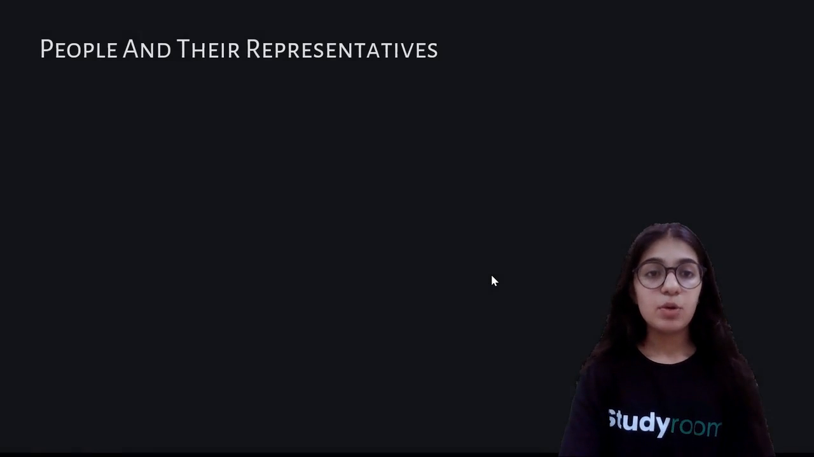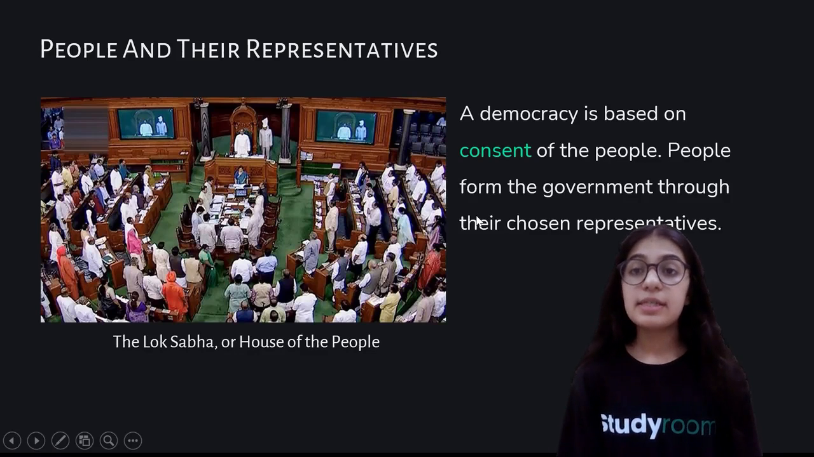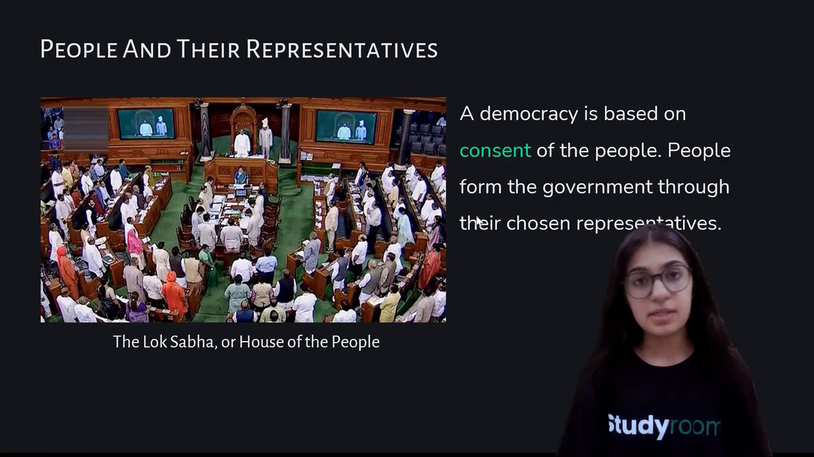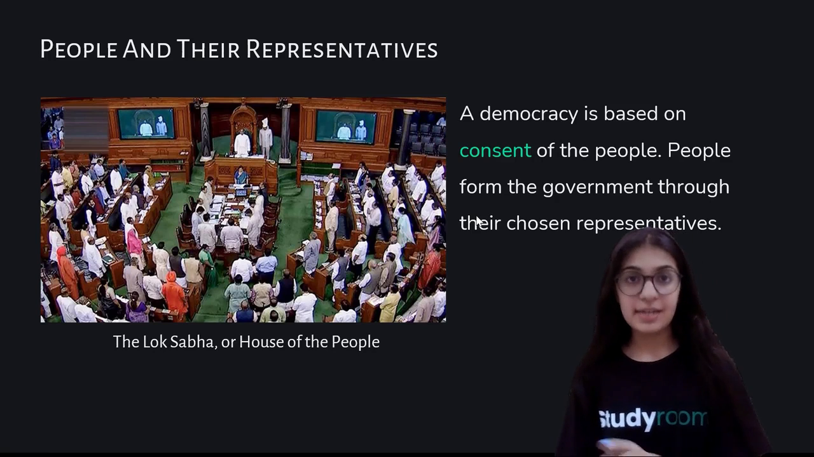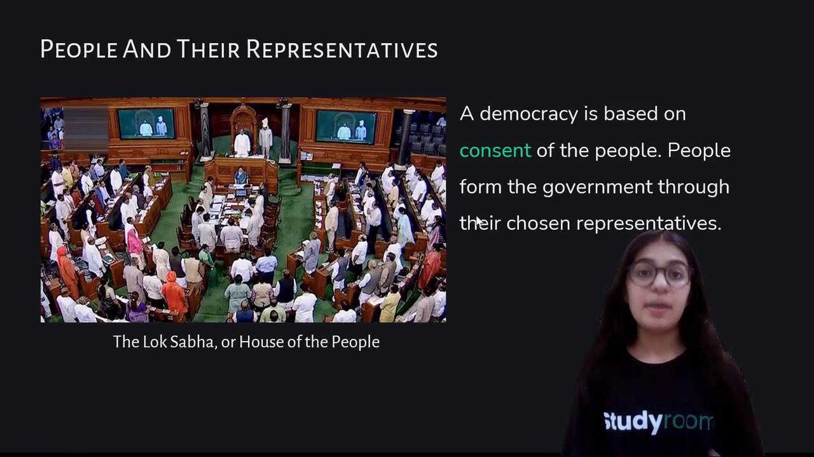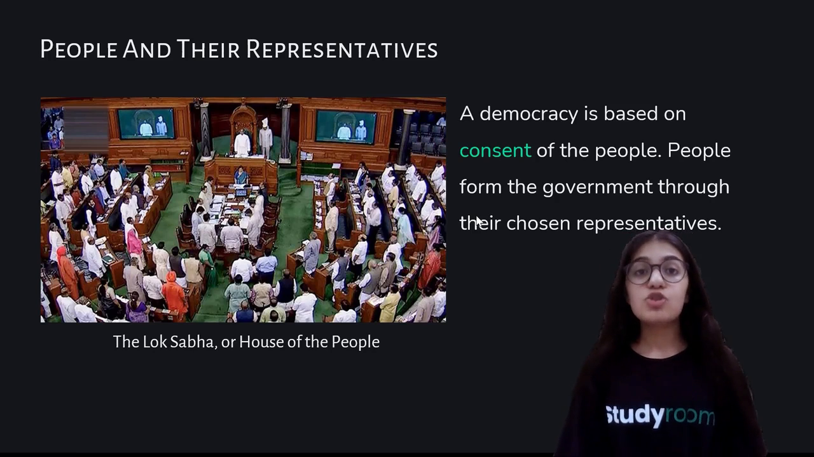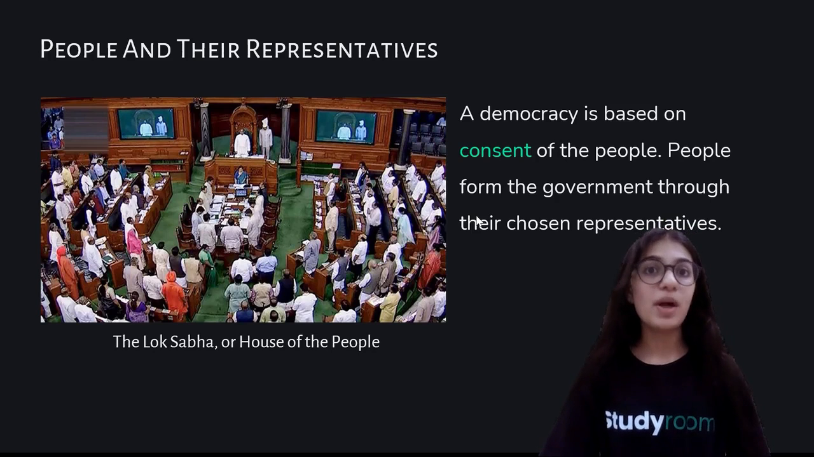All right, moving on to the next topic, which is people and their representatives. A democracy is based on the consent of the people. People form the government through their chosen representatives. So far we have understood that the law-making body, that is the legislature, has the elected representatives who make the laws for the country. But those elected representatives are chosen by the citizens of the country. So basically the entire power lies in the hands of the citizens, because if those elected representatives do not gain the trust of the citizens, the citizens will not elect them.